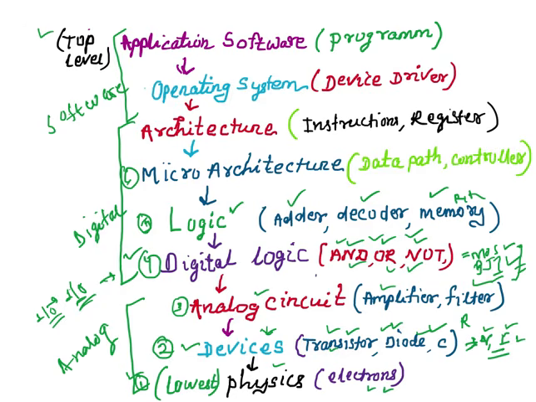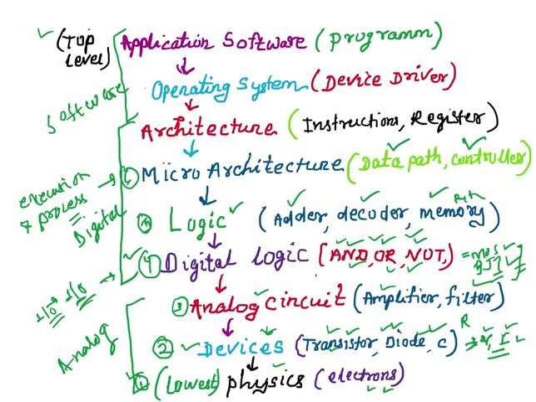At this level 6, it deals with how we are executing or processing data. So this level deals with execution and processing of data using data path or controller.